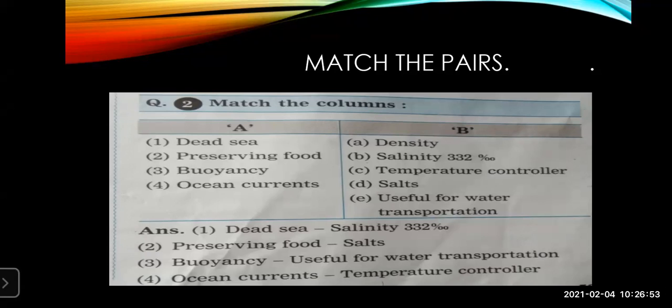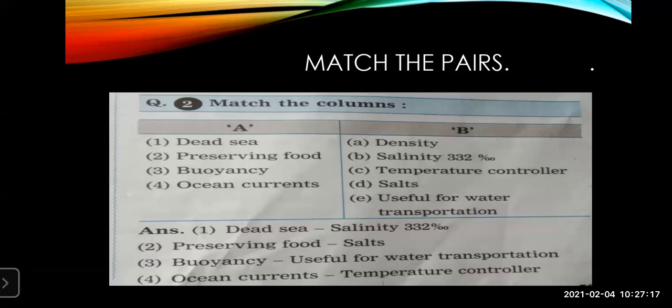So how are you going to write it? You're going to write the question number 2 answer. Don't copy both the blanks. Directly write the question number 2 answer. First one, Dead Sea. You know, what is the salinity of the Dead Sea? 332%. So it is the correct pair of the Dead Sea. Then preserving food, what do we use for preserving food?